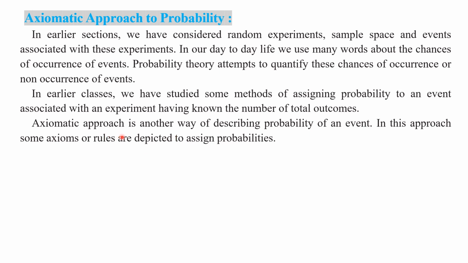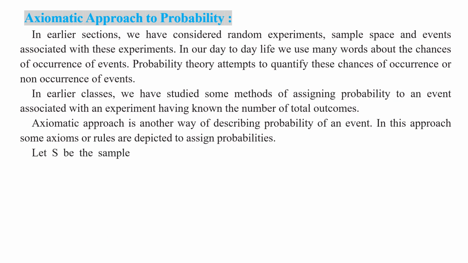In this approach, we use some axioms or rules to assign probabilities to events. Now let us discuss what the axioms and rules are.